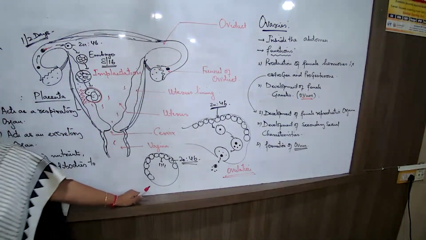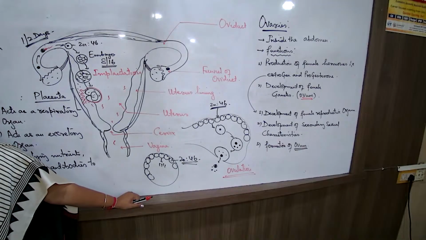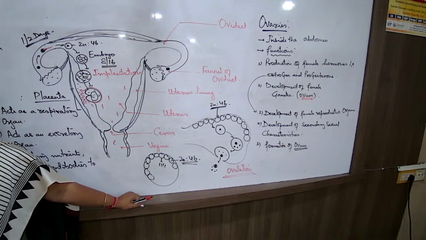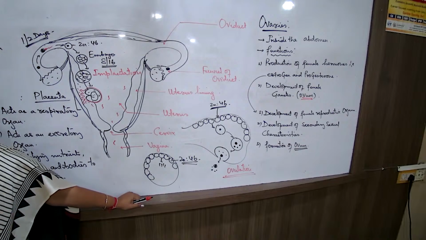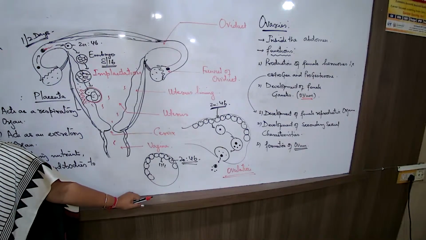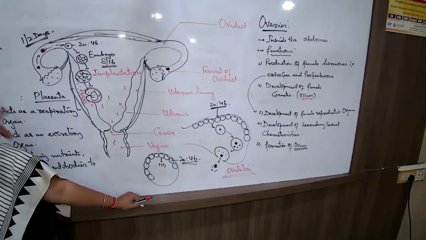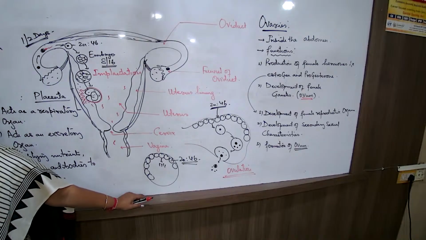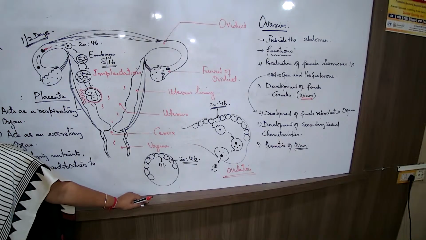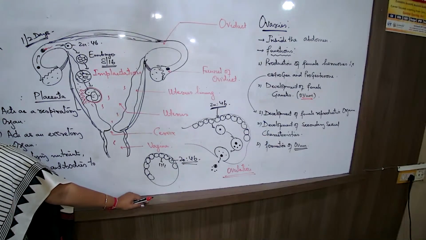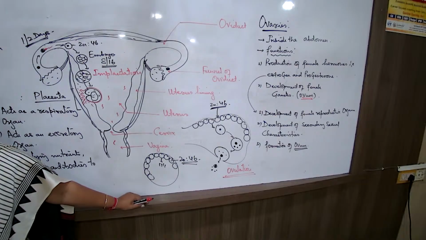No. In the entire reproductive age of a female, starting from 10, 12 years till 45 years of age, almost 30 years of reproductive age, the female body will go for reproduction or fertilization only 3 to 4 times on an average. So in all these 35 years of her life, what has happened?